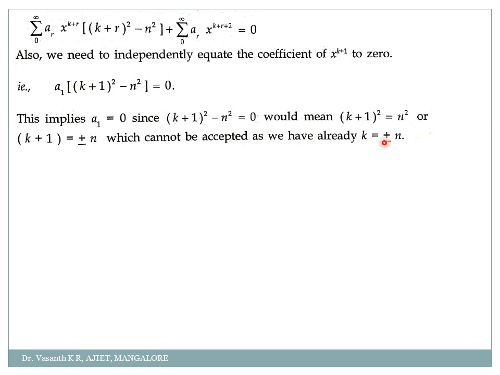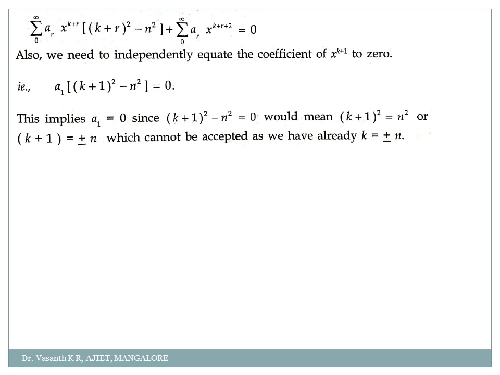So when I compare the coefficient of x power k, I obtained the solution as k equal to plus or minus n. And when I compare the coefficient of x power k plus 1, I obtain the solution as a1 equal to 0. Clear? So when I compare the coefficient of x power k, what will I get? k equal to plus or minus n. When I compare the coefficient of x power k plus 1, what will I get? a1 equal to 0. One constant, that is a1 equal to 0. Clear? Okay. Now what shall I do?